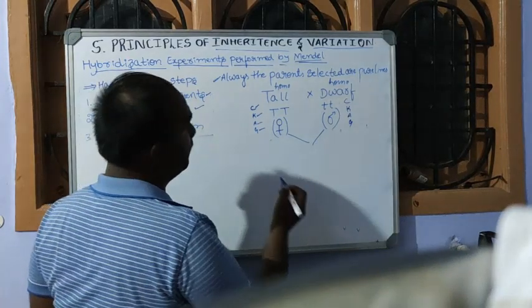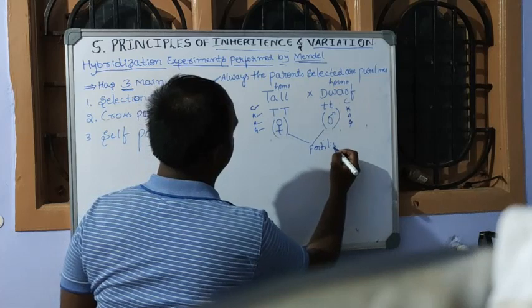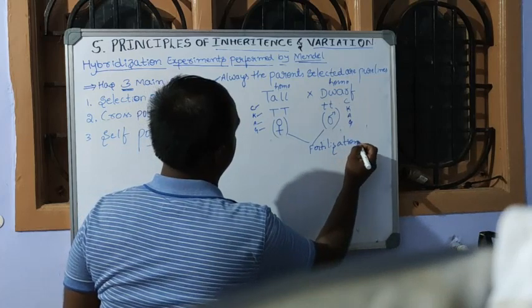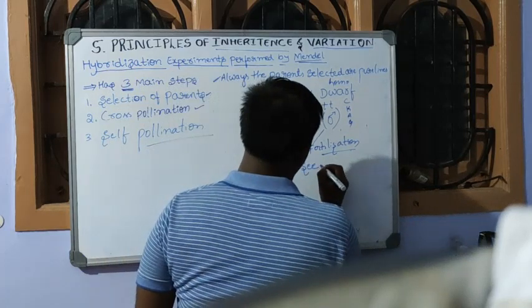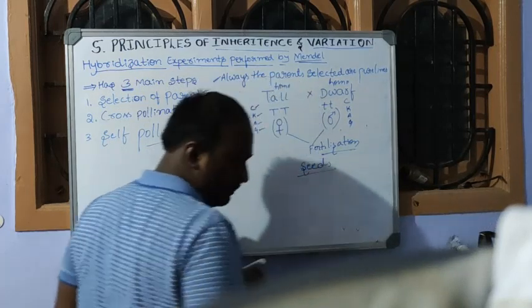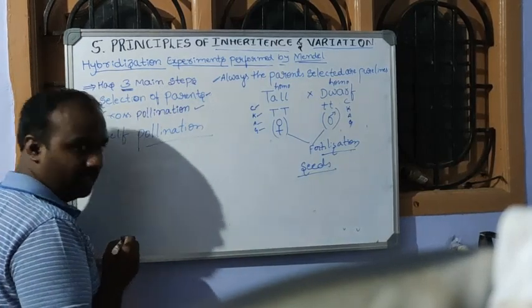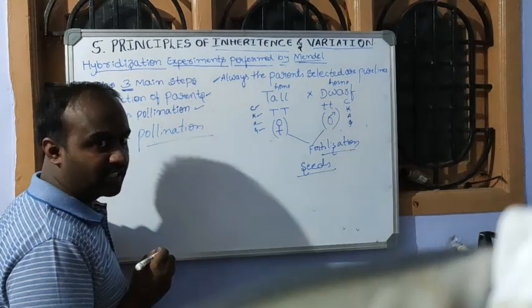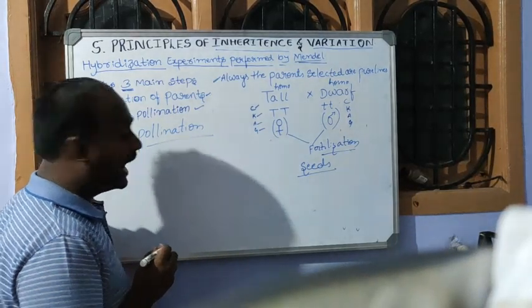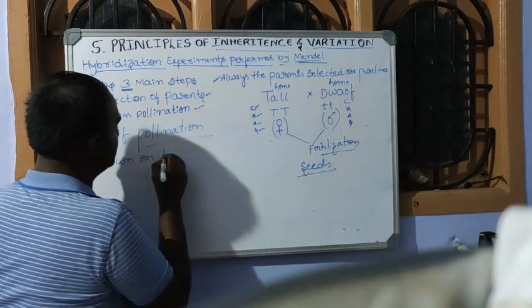After fertilization is completed, Mendel got the seeds of the pea plant. Now this is very important. He collected the seeds and sowed them on agricultural land.